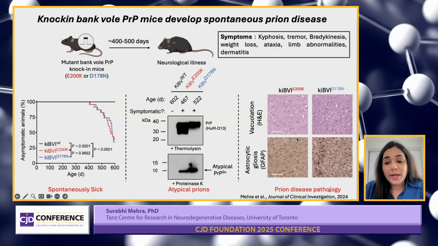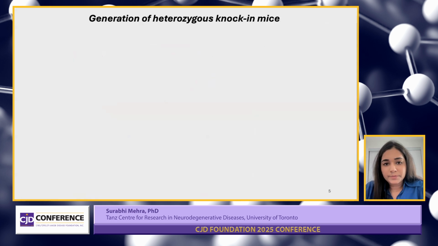We also looked at the brains of the sick mice, and they showed neuropathological changes. We found tiny holes in the brain, which we called vacuolation, and extensive brain damage and neuroinflammation, which is typically related with prion diseases. So last year, we published this whole study in the Journal of Clinical Investigation. If you are interested in learning more about it, you can always refer back to the article for more details.